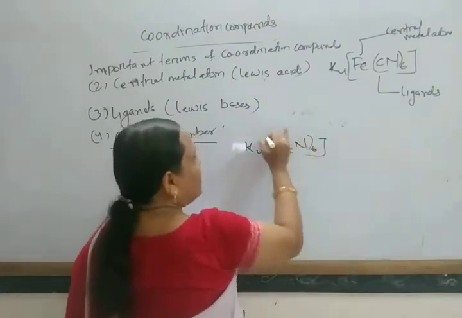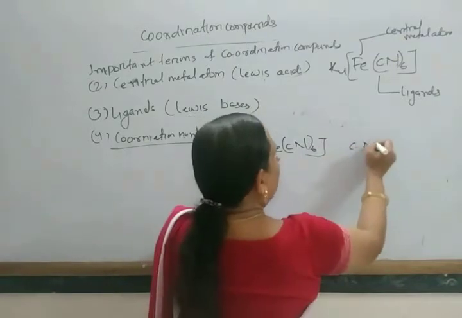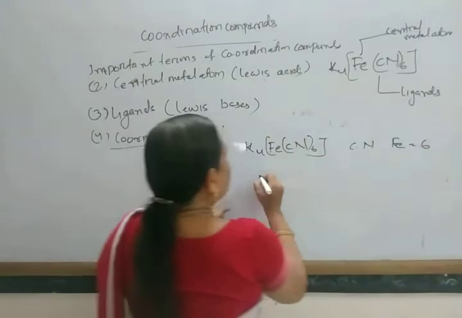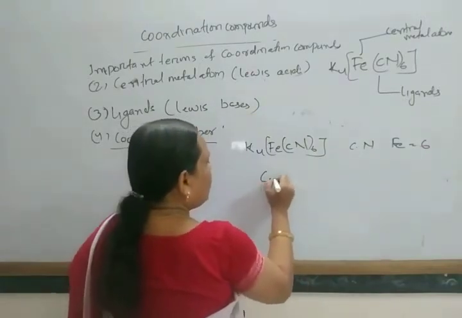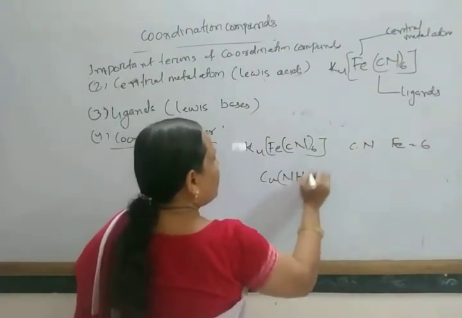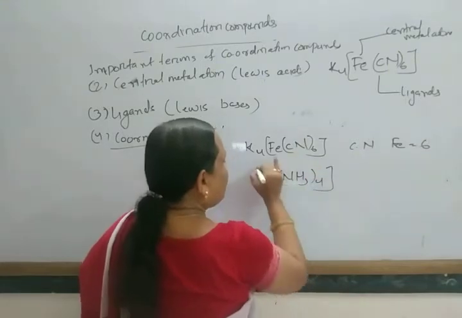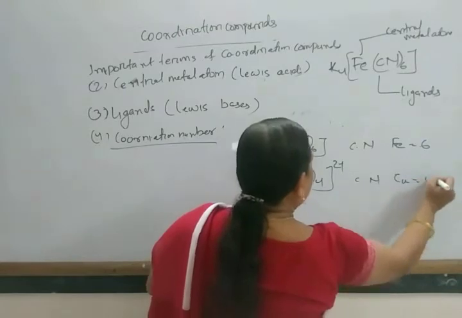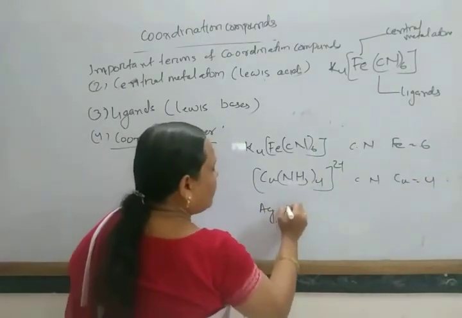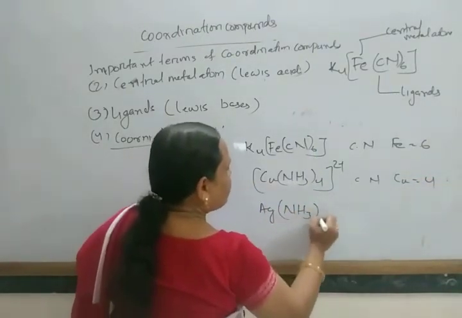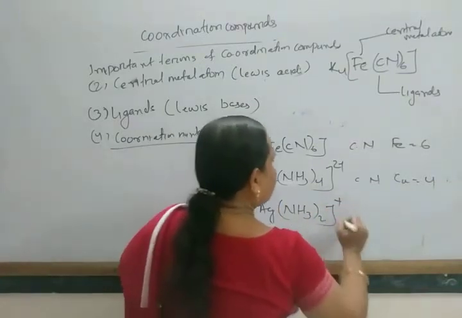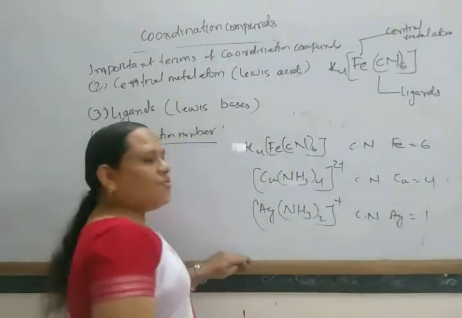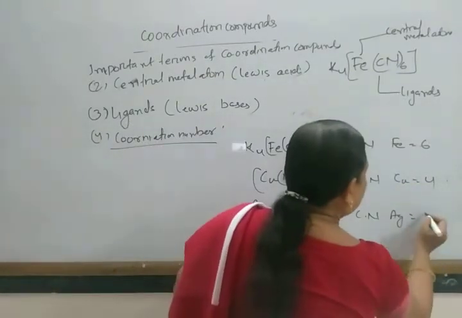the coordination number of iron is 6. Similarly, in [Cu(NH3)4]2+, the coordination number of copper is 4. In [Ag(NH3)2]+, the coordination number of silver is 2.